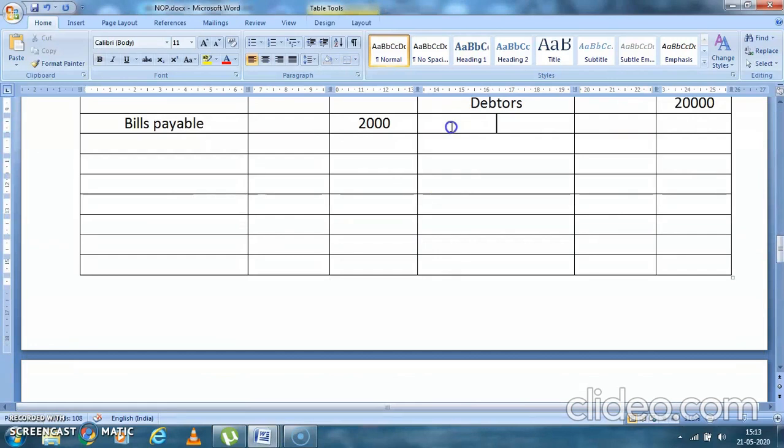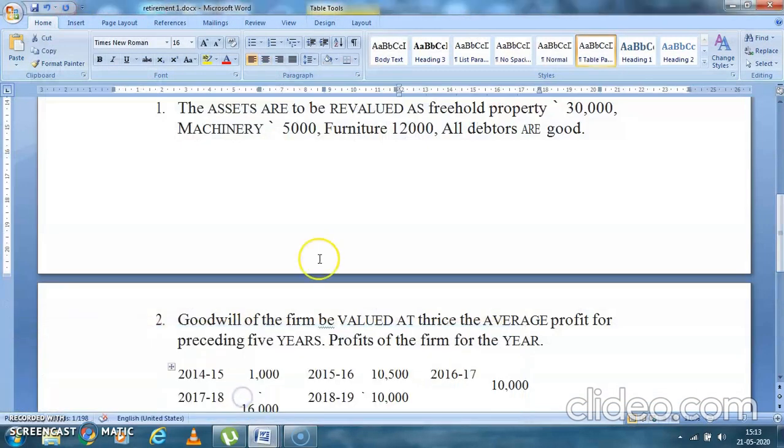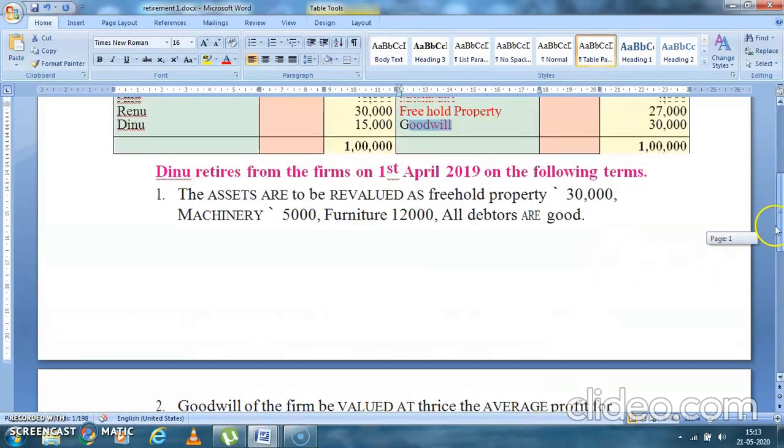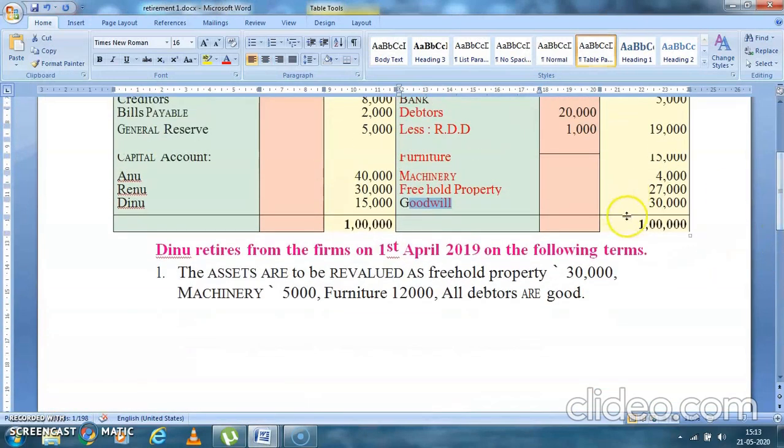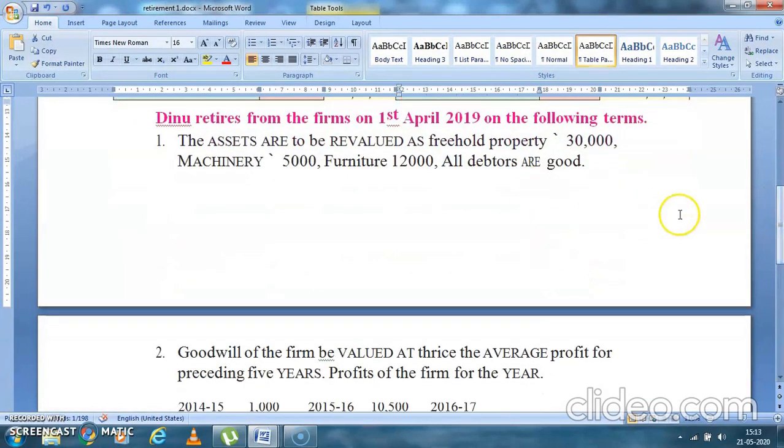And there was one more item which was there in the balance sheet, that was goodwill, which we have not written yet. So the goodwill value was 30,000. We'll write it in a column because we will see it. Now see here, goodwill was there in the balance sheet, which was 30,000. Machinery we did. Now the first adjustment is over, we did both the effects.